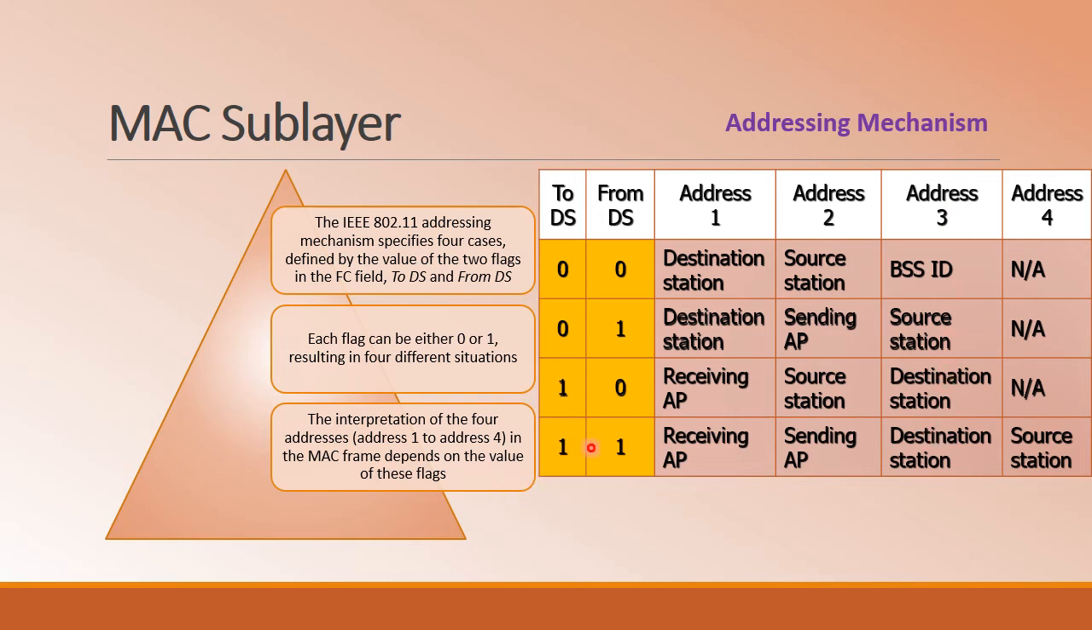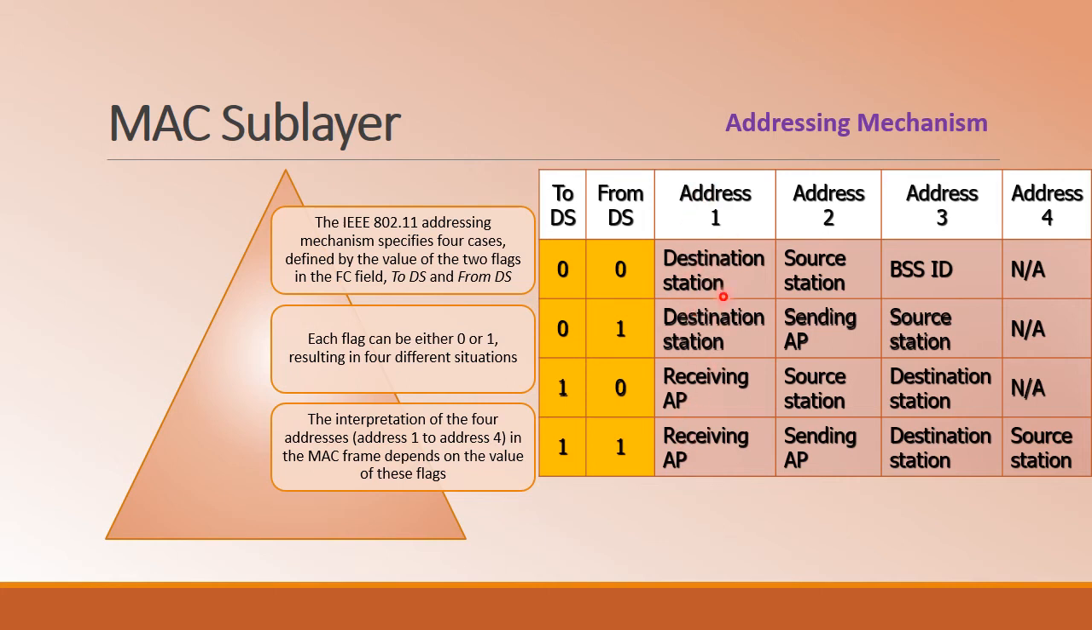And the last scenario is when the to DS is 1 and from DS is 1. Here the communication is not between the stations from the BSS, but it is between the ESS, that is from one AP to another AP the communication is happening. That is why clearly it is mentioned receiving AP, sending AP, and then I have the source and destination station.